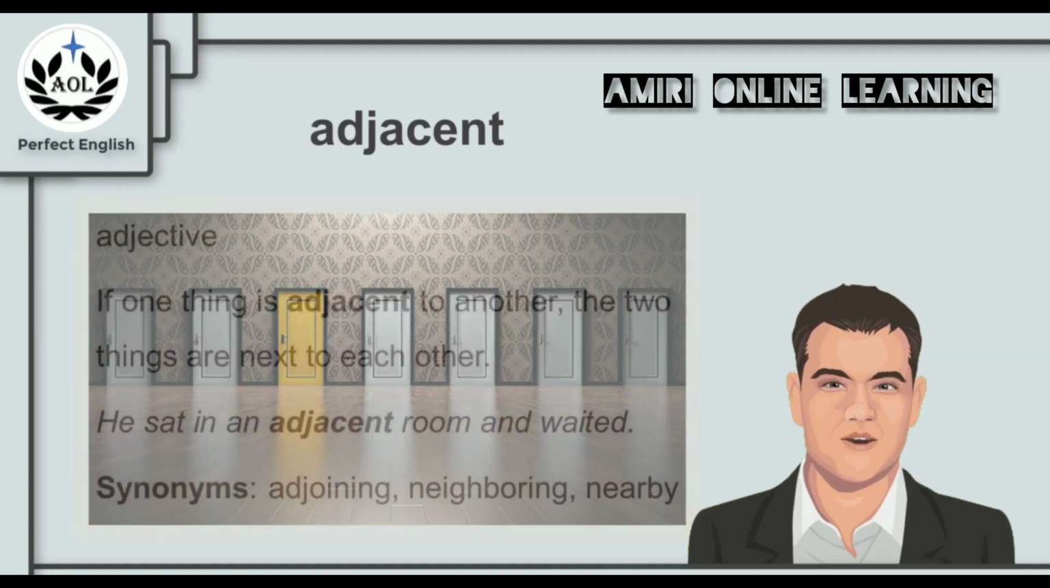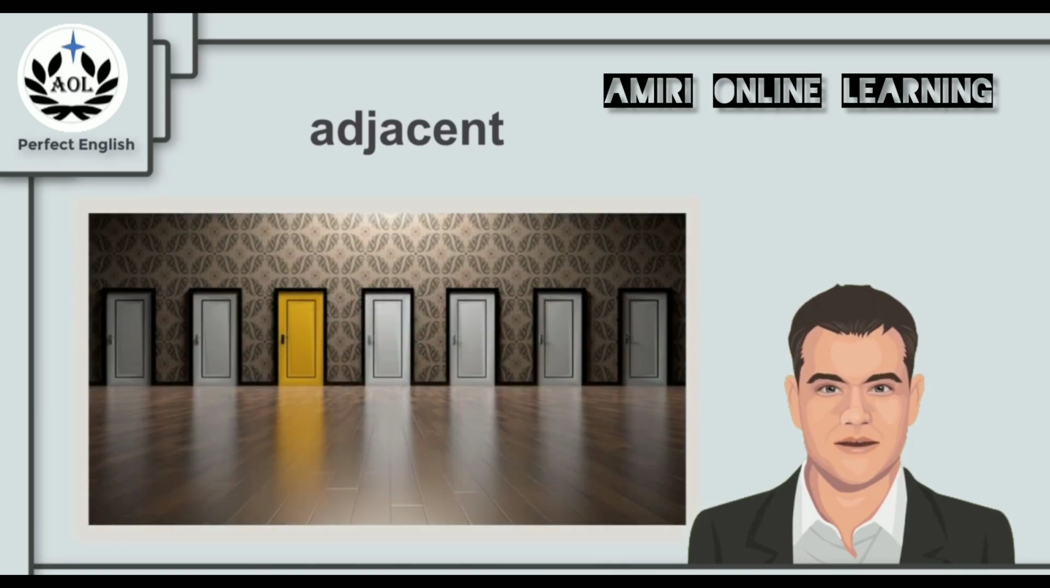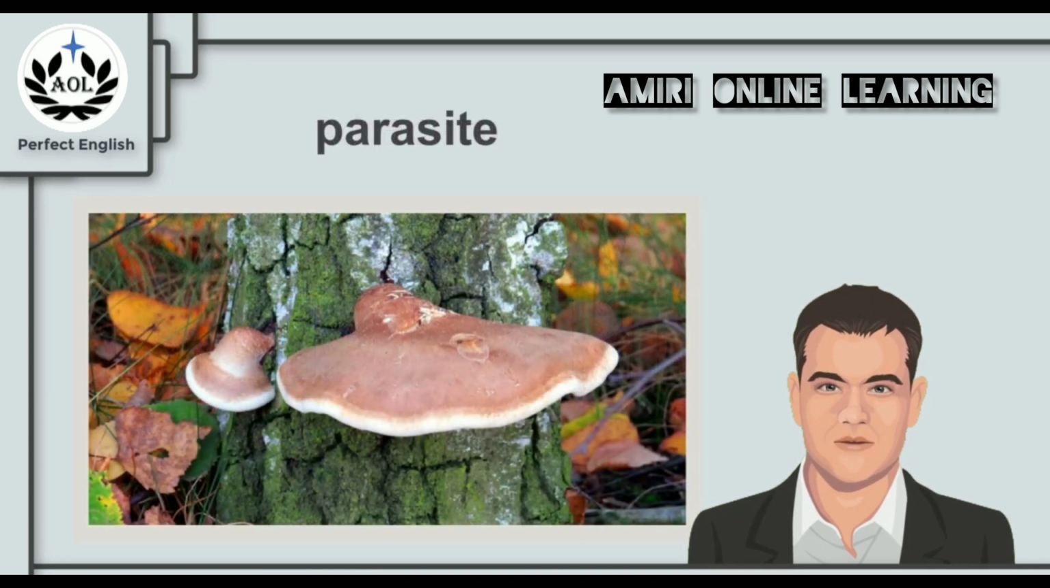Let's find out. Adjacent is an adjective. If one thing is adjacent to another, the two things are next to each other, just like all these doors we just saw. For example, he sat in an adjacent room and waited, in the room next door and waited. And synonyms for adjacent are the words adjoining, neighboring, and nearby. So the next time you remember the picture of these doors, remember the word adjacent and what it means. And now for the next keyword, parasite.